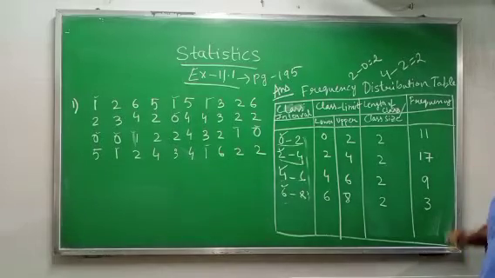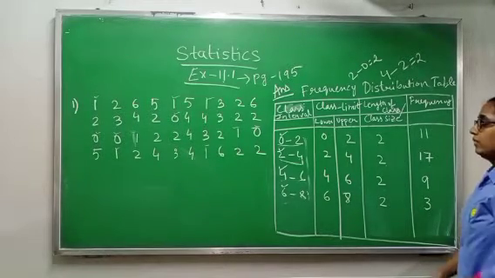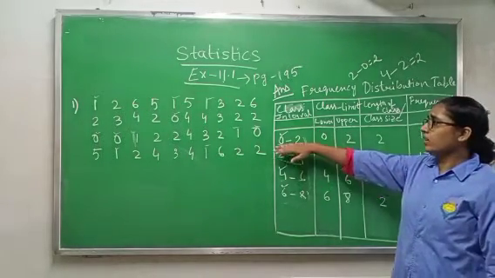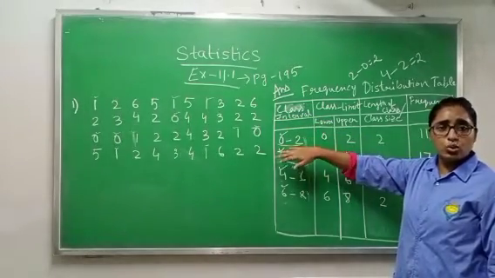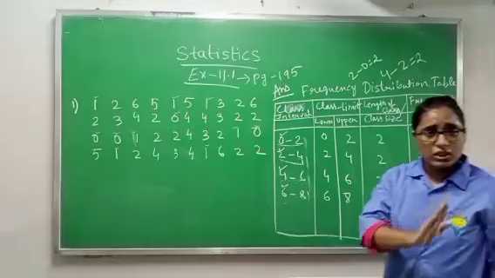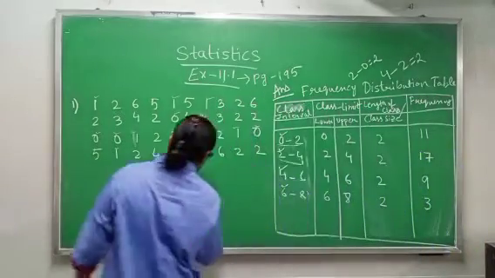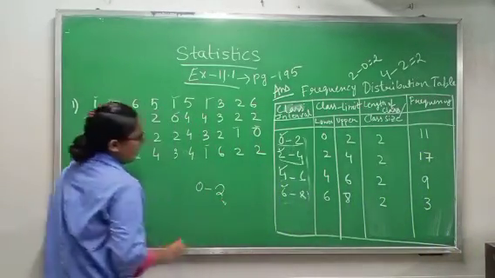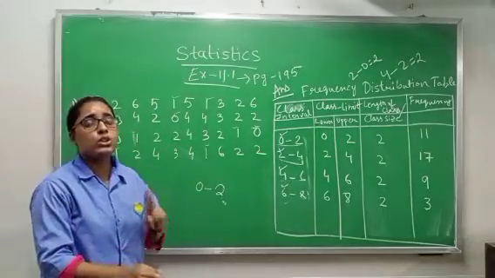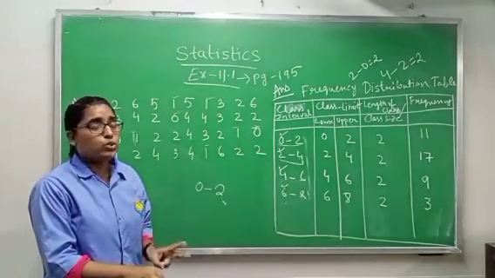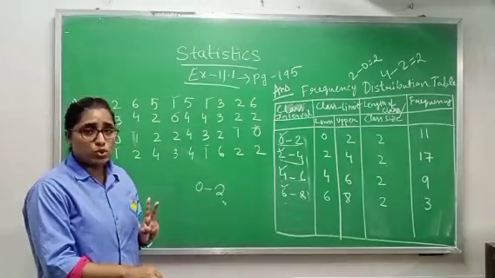Now you have to find frequency. How will you find frequency? You will see the class interval. The first one is given as 0 to 2, but when you come here, you will count only 0 and 1. It is the rule of the frequency distribution table.